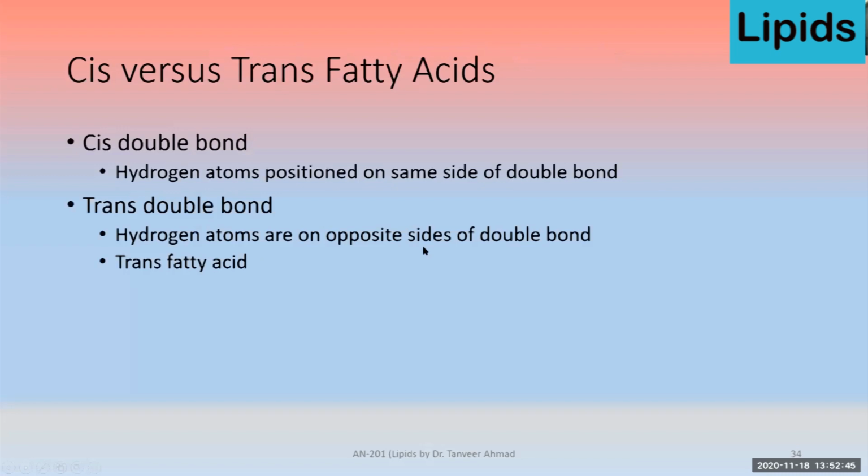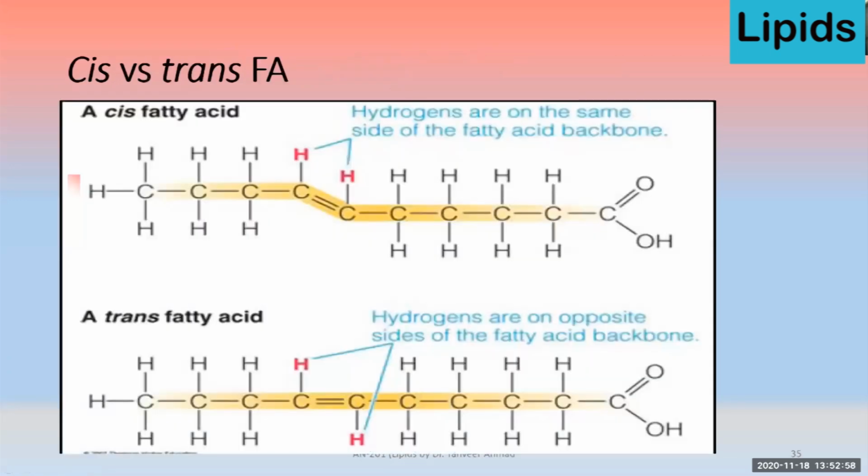Then cis and trans configuration. Cis is simply where the hydrogen atoms are positioned on the same side of the double bond. And in case of trans, hydrogen atoms are present on the opposite side of the double bond. So they are known as trans fat. Usually trans fat is not considered good for health. And this trans configuration sometimes occurs when we do hydrogenation of the oil using the hydrogenation process. So trans fatty acids are not good.